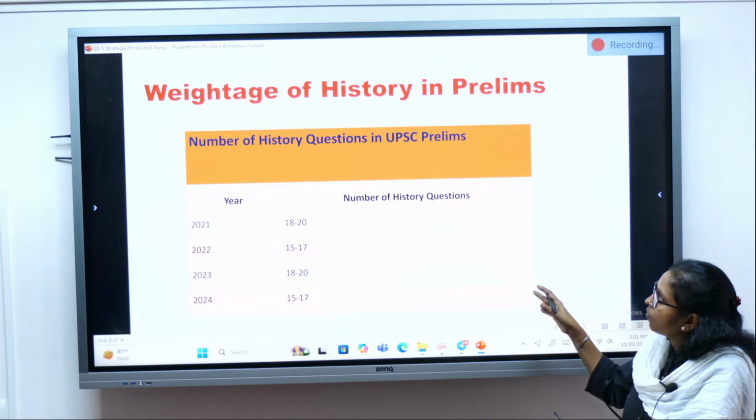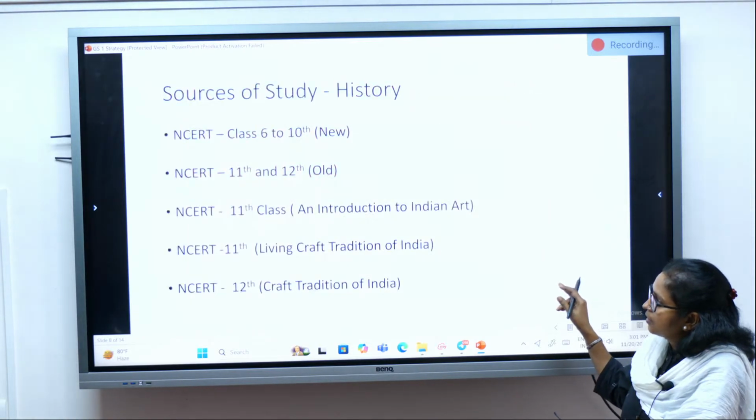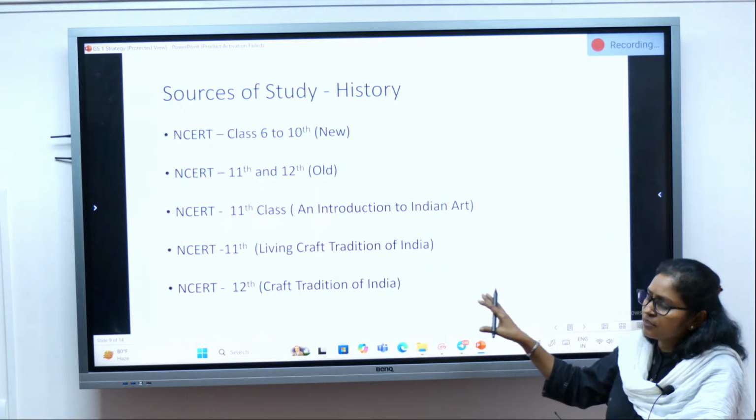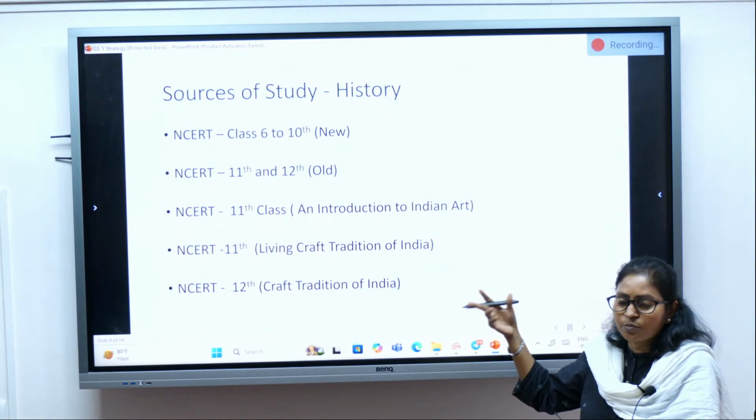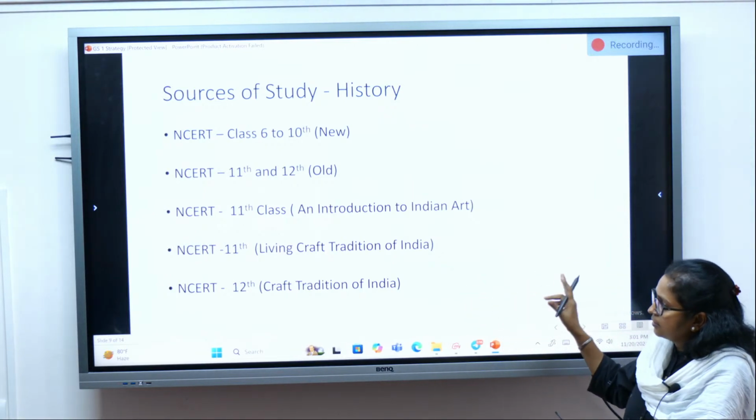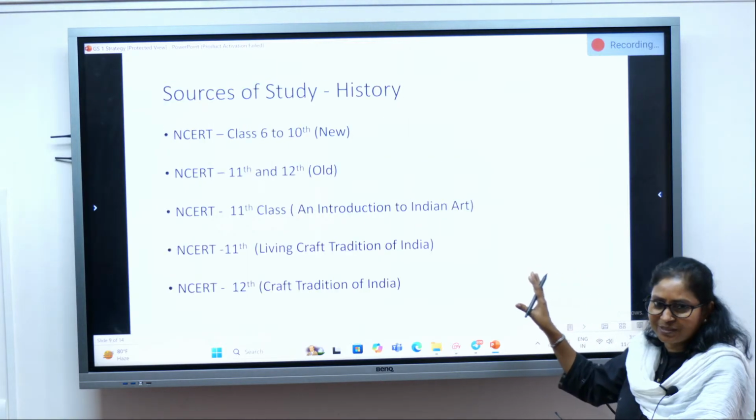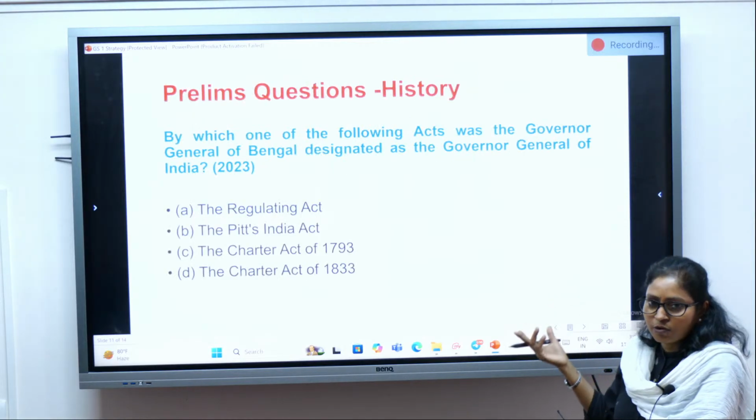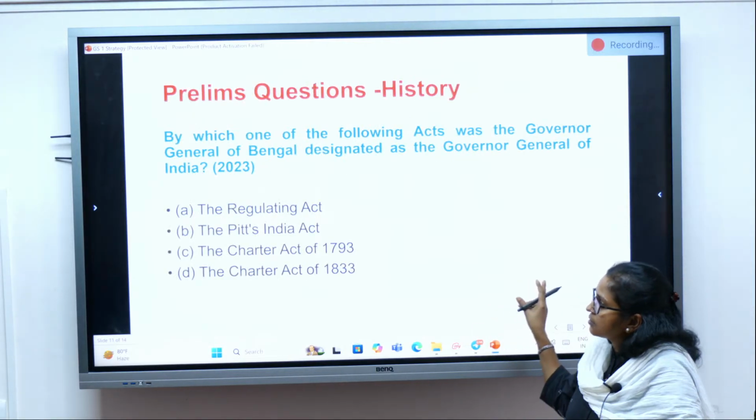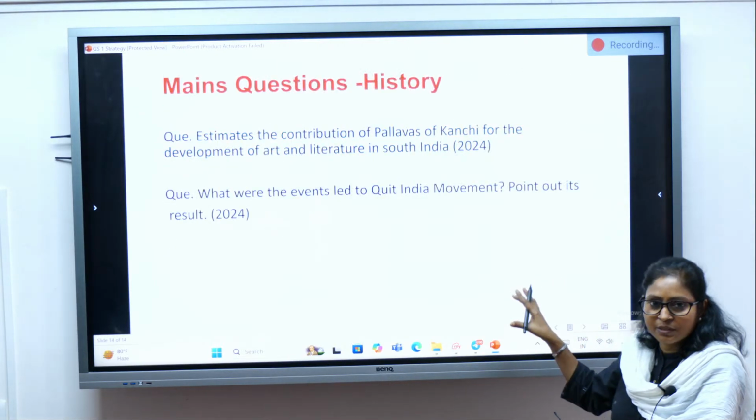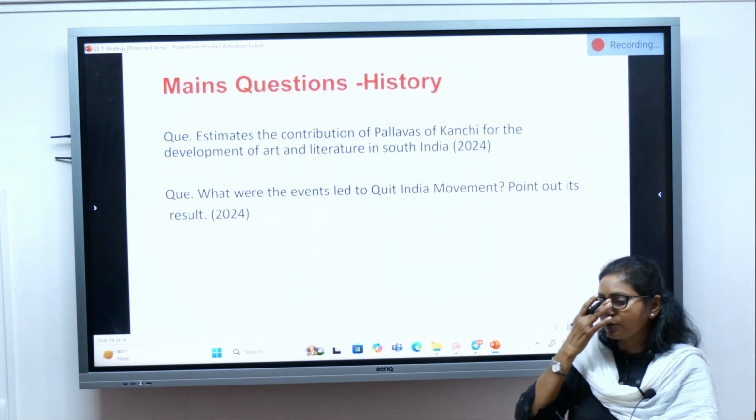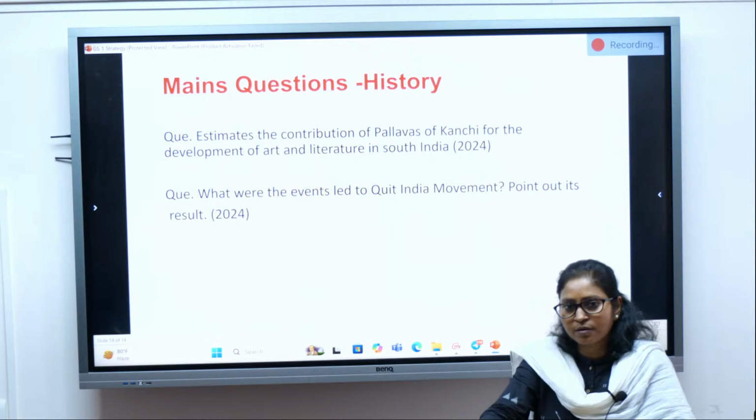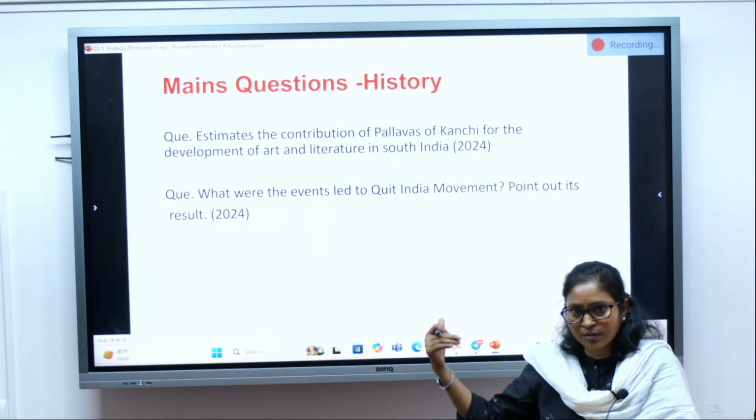This is the weightage of history in prelims. And then the sources of study material I have discussed in a very exhaustive manner, which ones you should give more importance to, and which are the more important study materials. There are so many books, and I have kept it very minimal, which you should study. And how you should study and what you have studied, that also we discussed. And then we discussed a few prelims questions from ancient, medieval and modern, just to show you what type of questions are coming. And then we discussed the mains questions of 2024.